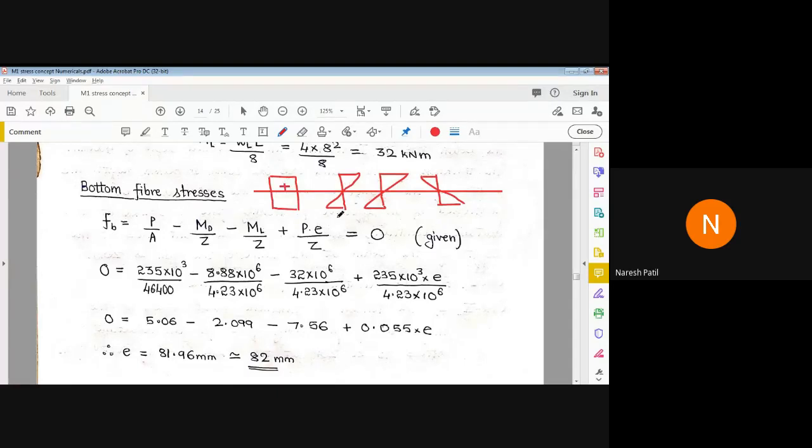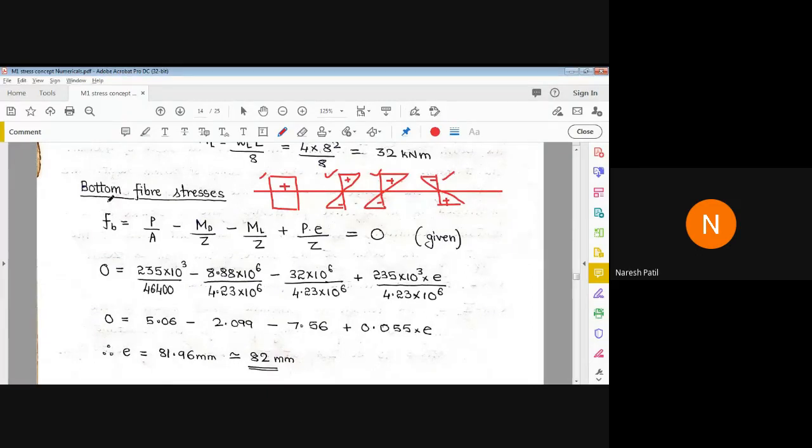Is it right? So here we get plus, minus, plus, minus, minus, plus. The first one is for direct stress. This is for bending stress due to dead load. This is for bending stress due to live load, and this is for bending stress due to pre-stress. Now here I have selected the bottom fiber stresses only.